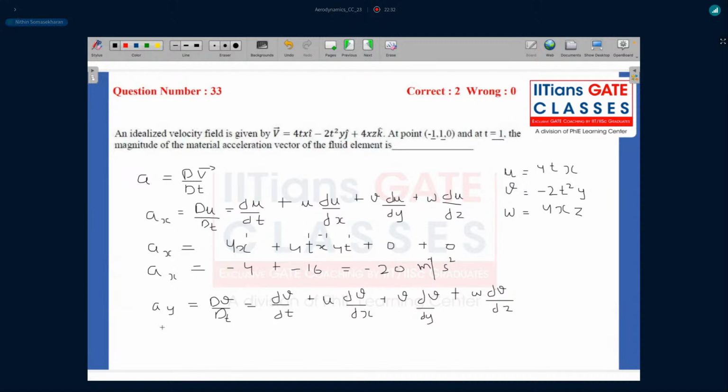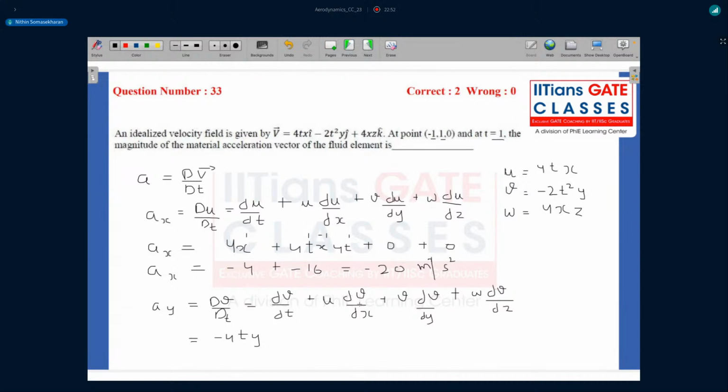Now let's evaluate these derivatives. Dou v by dou t is minus 4ty, because my v is minus 2t square y. If I do the derivative, it will be minus 4ty.